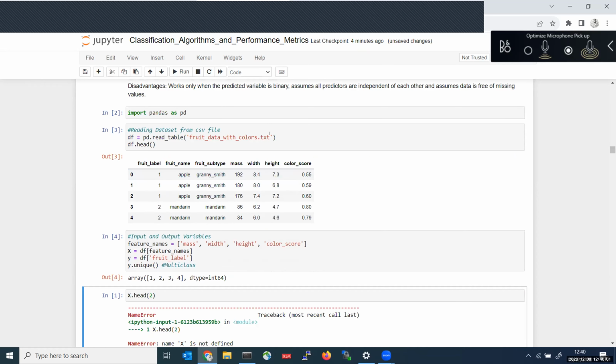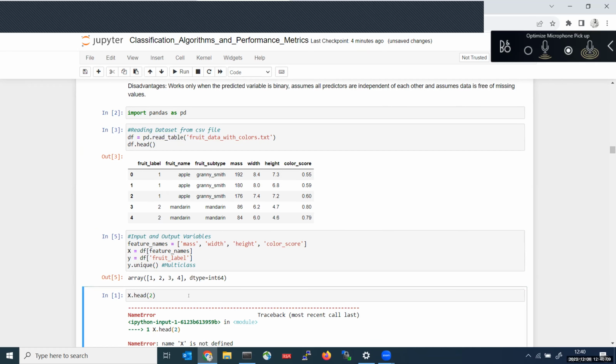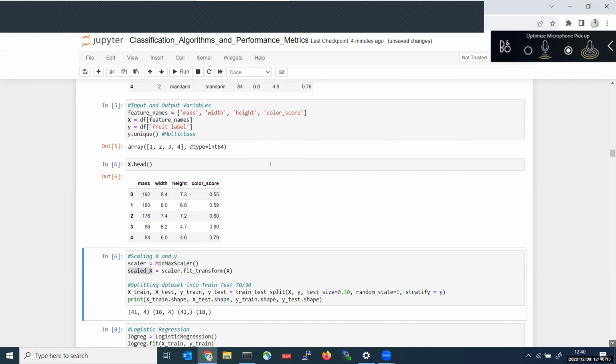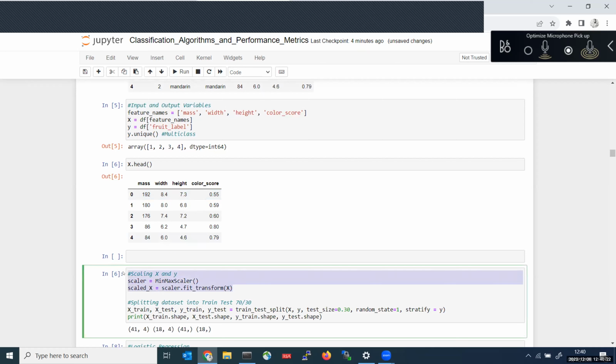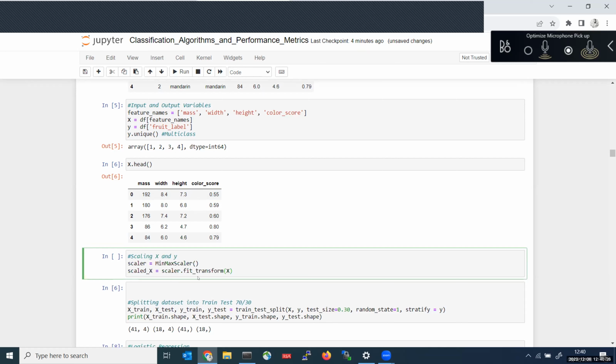So this is in the text format. Normally this data, I just read it in the format of a table. If it is a CSV, we can read it as a CSV. Now, X dot head. This is my X data before min-max scaler, which is nothing but normalization. And for standardization, we will be using standard scaler.